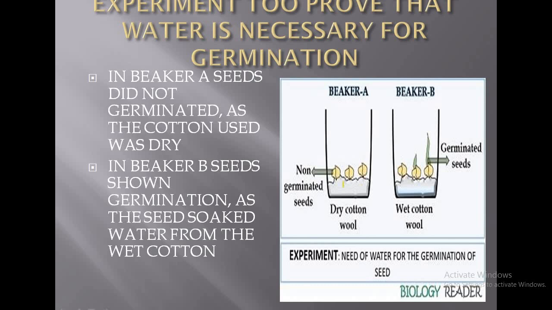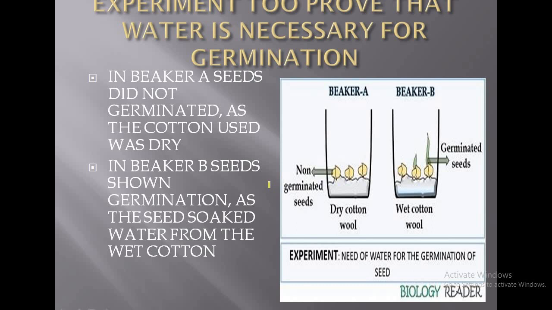We have taken dry cotton, and in the second beaker we have taken wet cotton. What is the observation? Where the wet cotton is there, the seeds show the process of germination, whereas in beaker A the seeds are not showing the process of germination. So what is the conclusion from this experiment? That water is essential for germination.